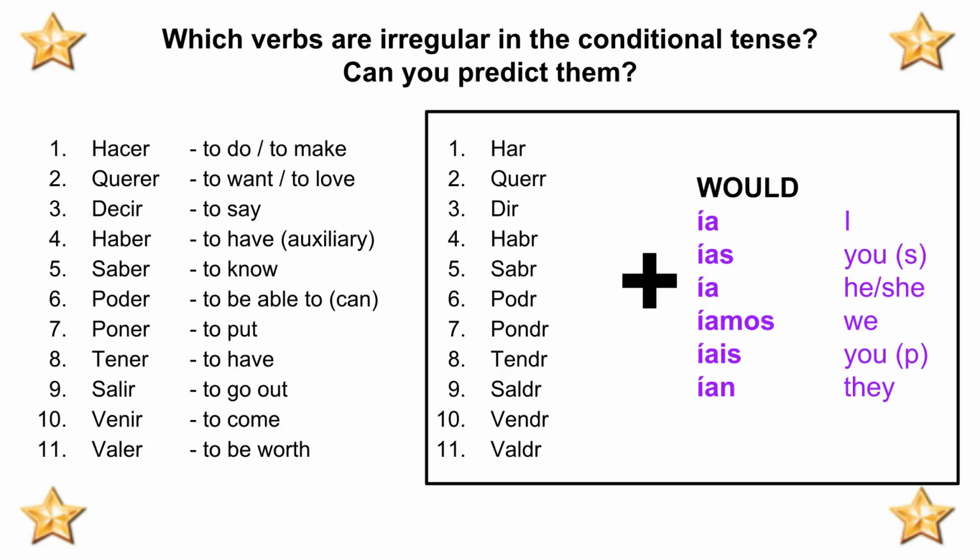¿Cómo se dice they would be able to, as in they can, in the conditional tense, en español? Podrían. ¿Cómo se dice she would say en español? Diría. Now remember, it is a good idea to use the subject pronoun in Spanish with the conditional tense because diría does also mean I would say. So ella diría would be a better answer.